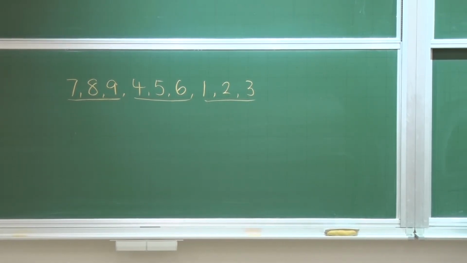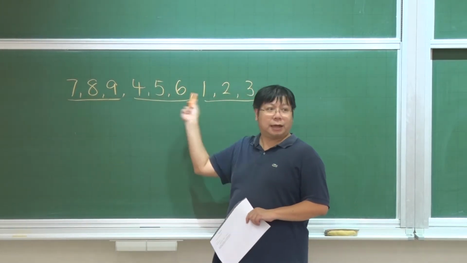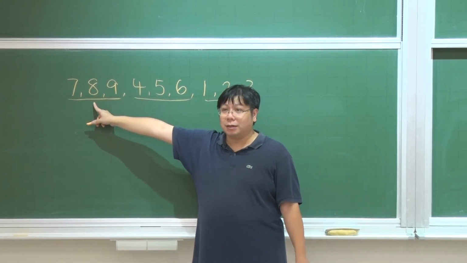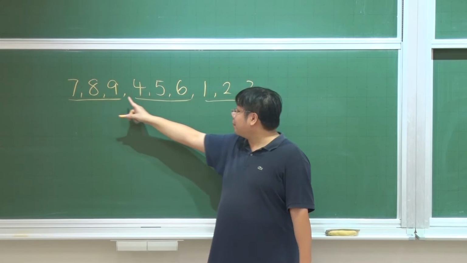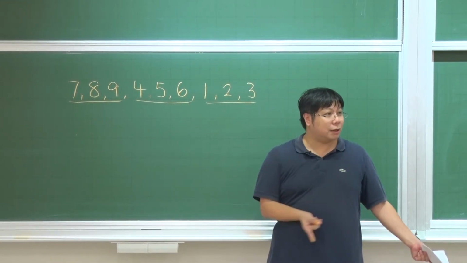And then it is very easy to see that you cannot find an increasing subsequence of length 4. There is no increasing subsequence of length 4. If you select 7, 8, 9, then all the numbers after are less than 7, 8, 9, so you cannot make it longer. You cannot have 4, 5, 6 and then make it longer. And at the end you have 1, 2, 3, you cannot make it longer.